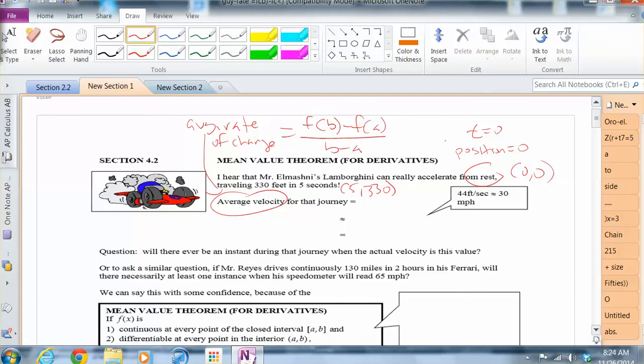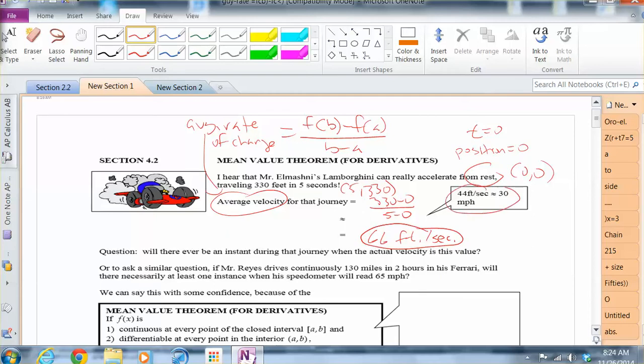So if I find the slope between (0, 0) and (5, 330), it would be 330 minus 0 over 5 minus 0, which would just be 66 feet per second. So that would be my average velocity during this 5-second joyride I'm having with this Lamborghini.